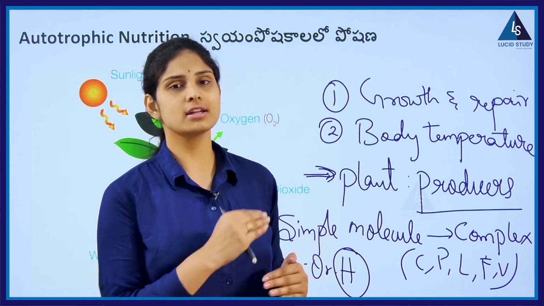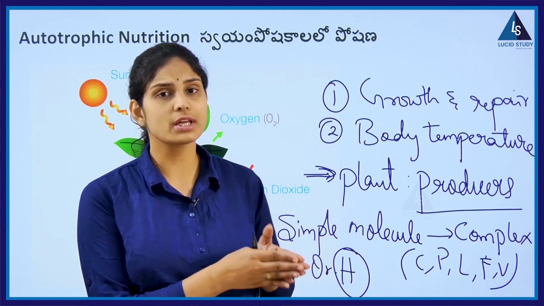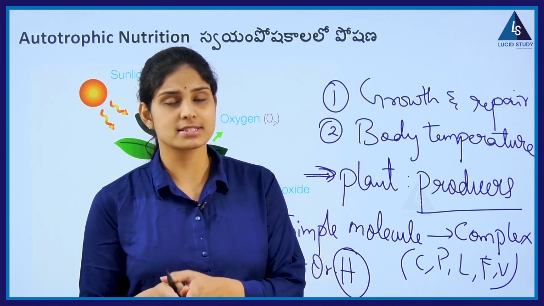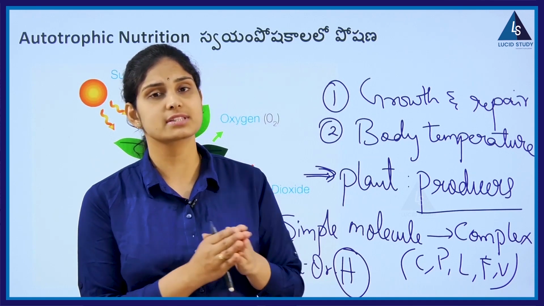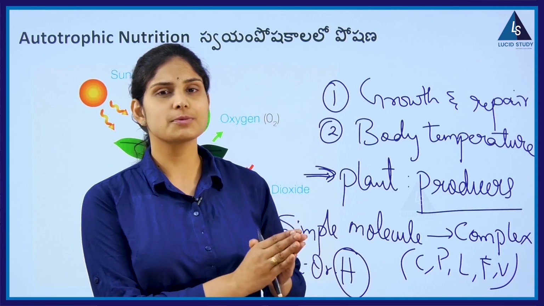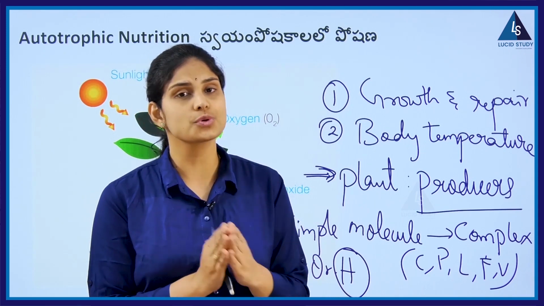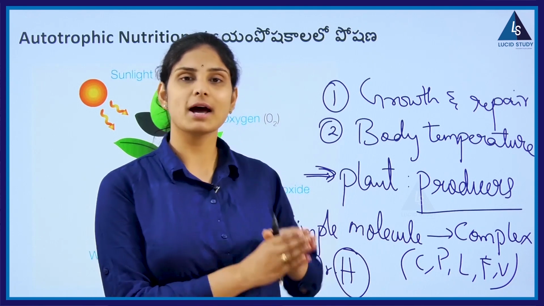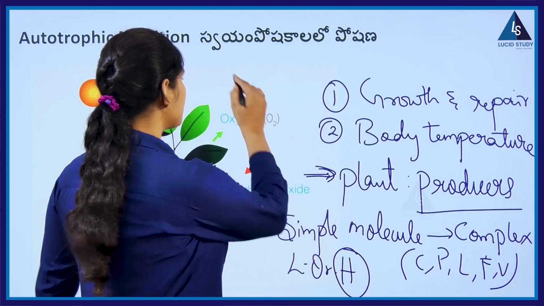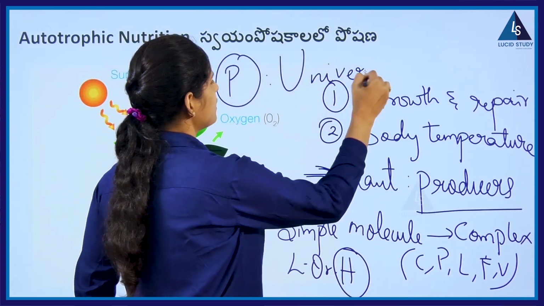So ఆహారాన్ని తయారు చేసుకునే పద్ధతి అసలు మొక్కల్లో ఎలా జరుగుతుంది? How do they obtain it? Yes, plants have a special mechanism and process for food production, a factory, we can say. This food production takes place through a simple process called photosynthesis. That's why plants are said to be a universal food provider. అందుకే plants ఏమంటున్నారు? Universal food provider.